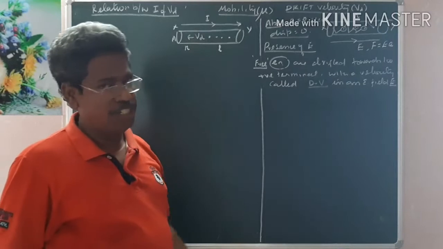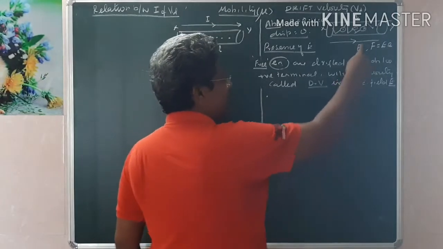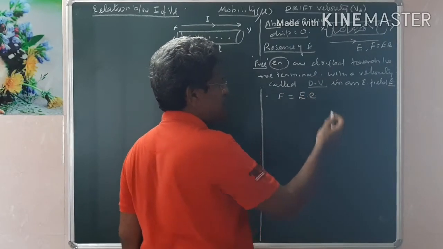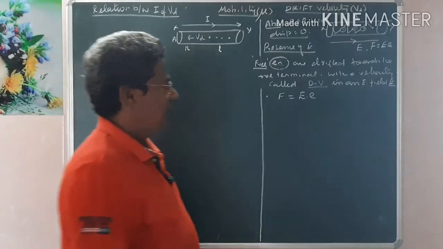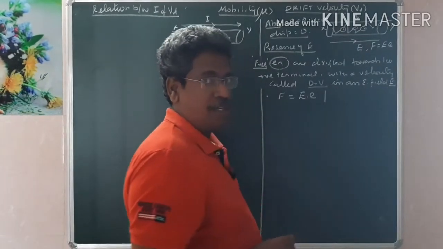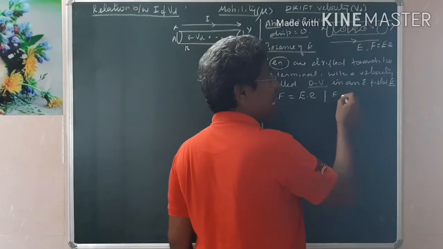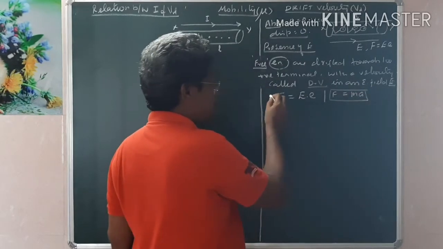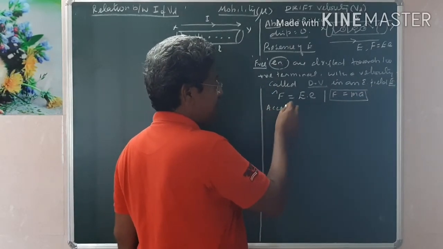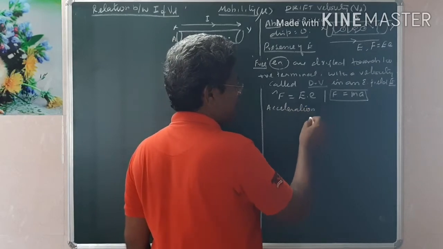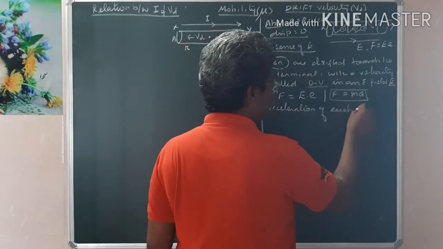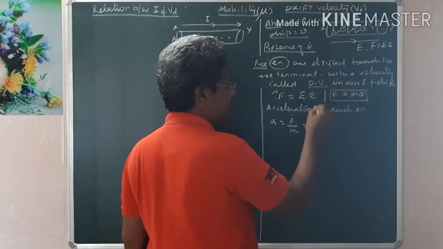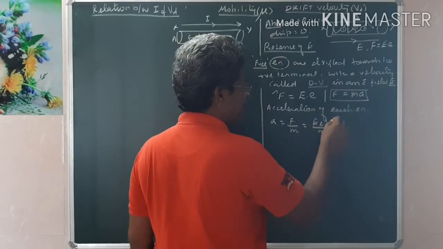Now I am going to derive the small equation for this. The force experienced by each electron is given by the Lorentz force, equal to electric field into charge of each electron, E into e. But according to Newton's second law, any force will impart acceleration, given by F equals m a. Once the electrons experience a force, the acceleration acquired by each electron, a, could be written as F by m, that is, a equals eE by m. This is another important formula.